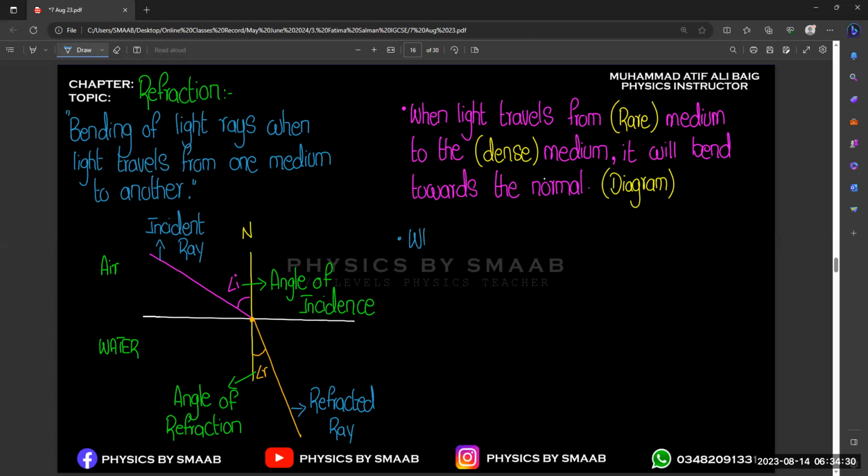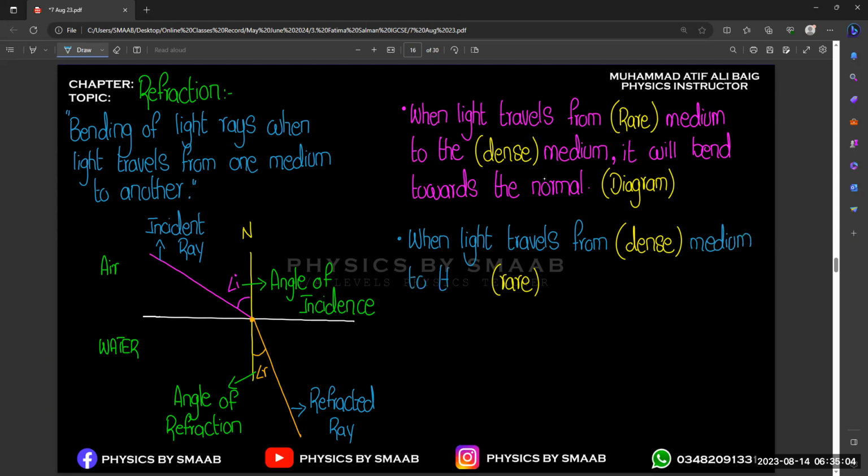And let's suppose when light travels from dense medium to the rare medium, it will bend away from the normal.